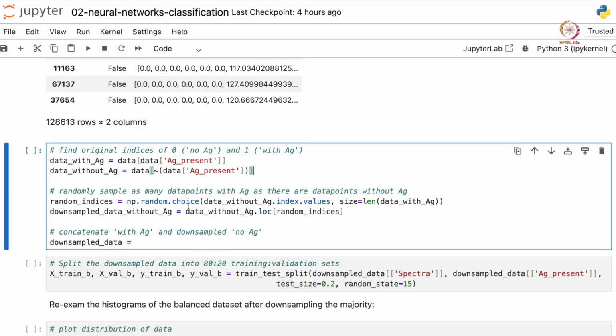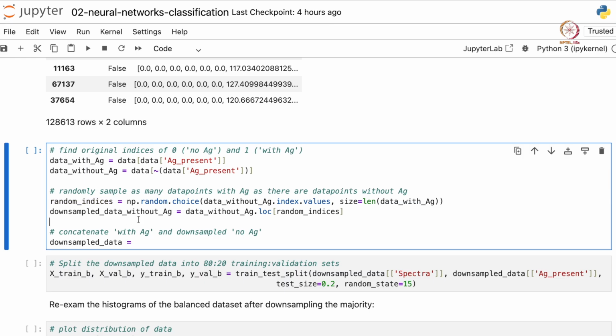So we use np.random.choice. We sample as many indices as there are data points with AG and store them in the variable random indices, and then we locate all these random indices and find out a downsized sample of phases that do not contain AG.